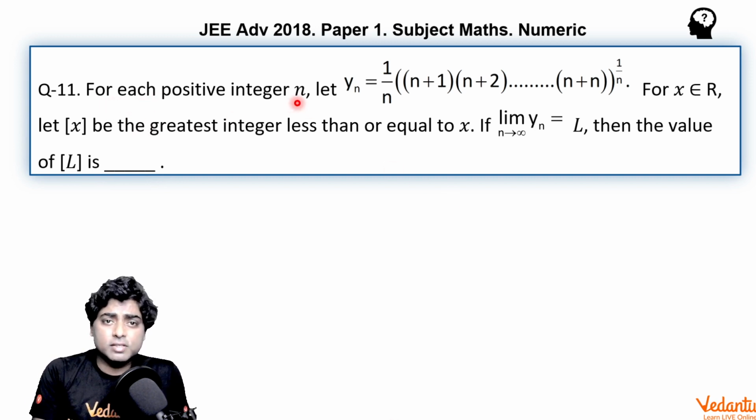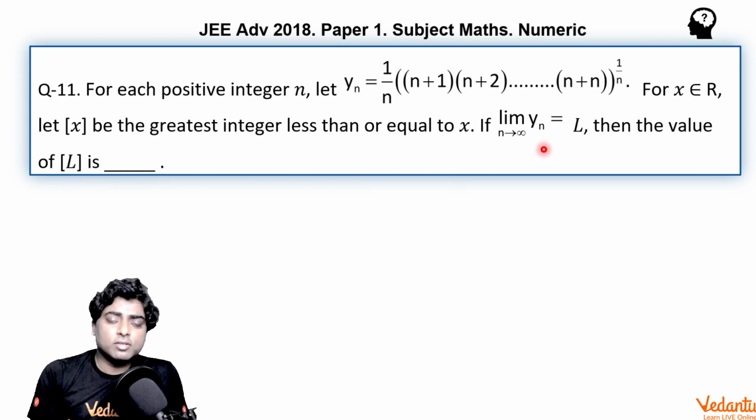For each positive integer n, let yn be defined as 1 by n under bracket (n plus 1)(n plus 2) till (n plus n), whole raised to the power 1 by n. Here 1 by n is outside. For x belonging to the real numbers R, let box x be the greatest integer less than or equal to x. If the limit of yn as n tends to infinity is equal to L, then find the value of box L, that is, the greatest integer less than or equal to L.